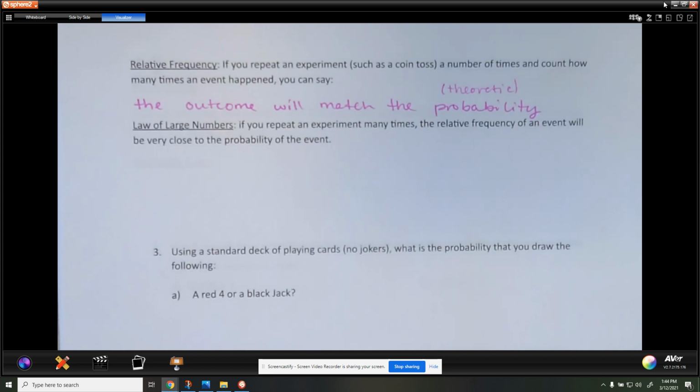All right. Law of large numbers. If you repeat an experiment many times, the relative frequency of an event will be very close to the probability.